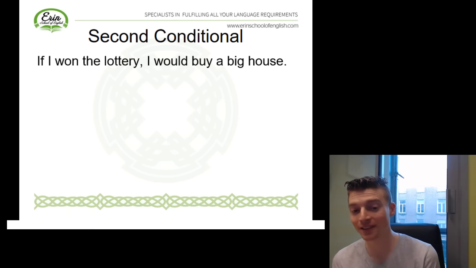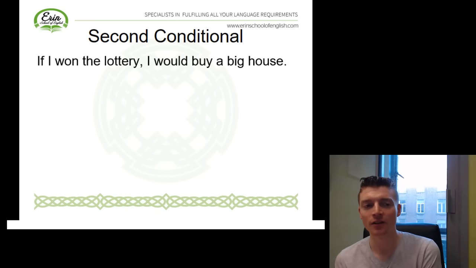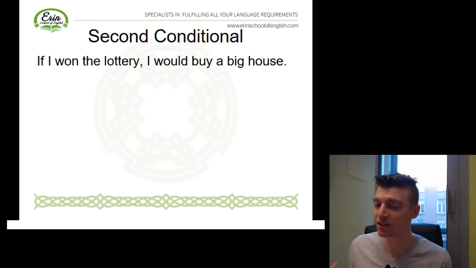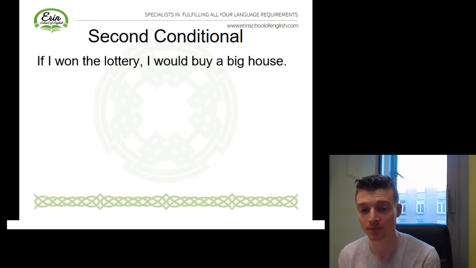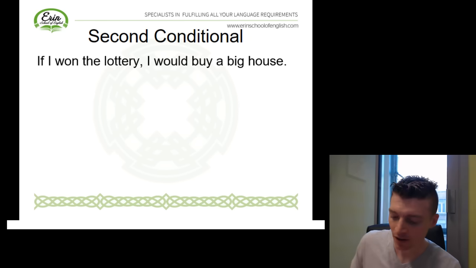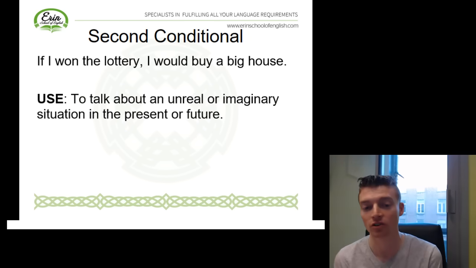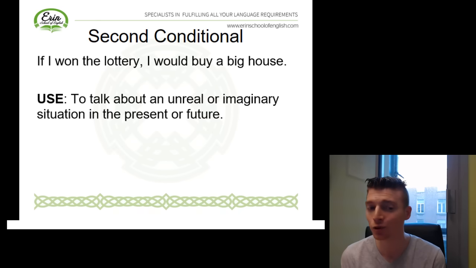But unfortunately, is this a situation that is likely to happen in the future? Sadly, I don't think so. I mean, I'm imagining it, but unfortunately, I don't think it's going to happen. It's quite unlikely. And that's what we use the second conditional for, to talk about an unreal or an imaginary situation in the present or future.